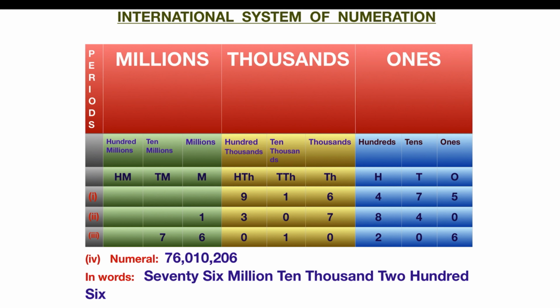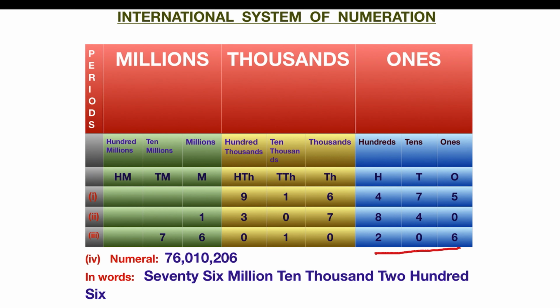See here, under the thousands period, here we can see 0, 1 and 0. So here we can get only 10. So that's why we have to say 10,000 only. And then whatever we have under the ones period, that we have to say, that is 206.